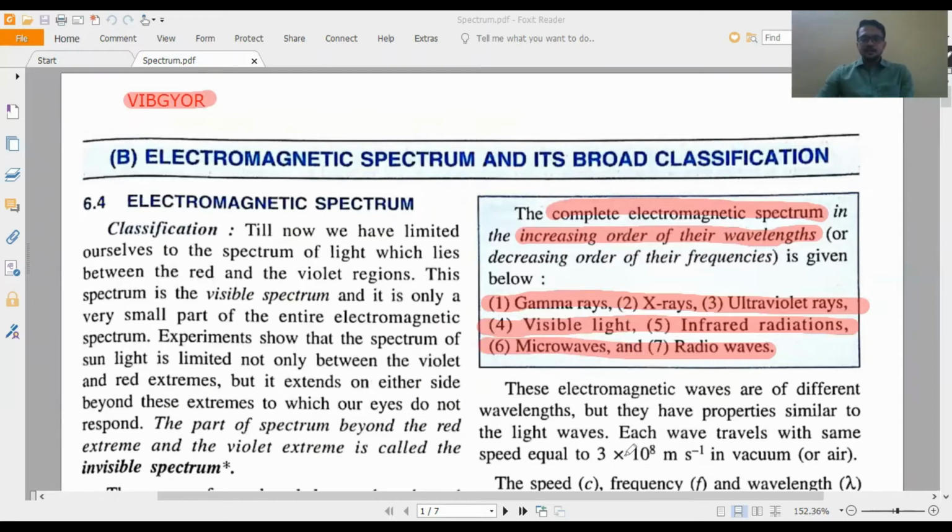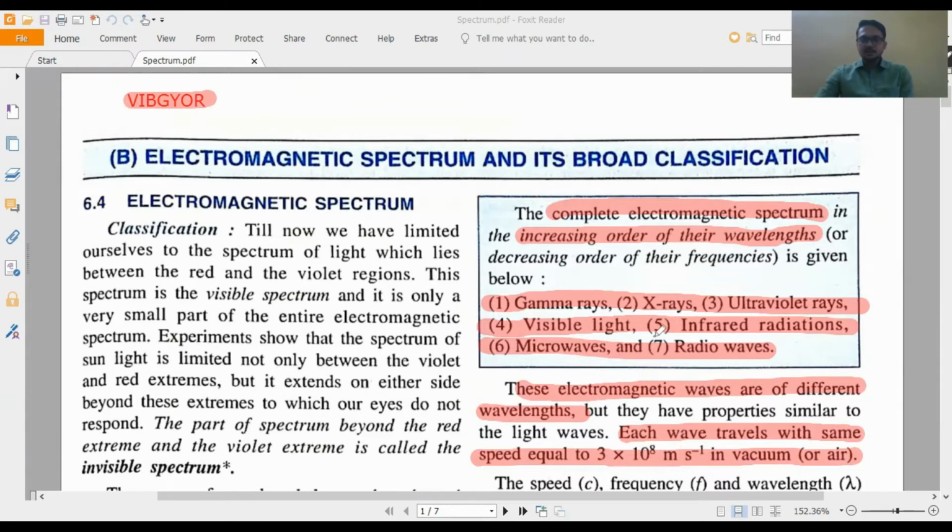Now these electromagnetic waves, their wavelengths are different, but there is a common property: each of the waves travels with the same speed, equal to 3 into 10 to the power 8 meter per second in vacuum or air. All the 7 electromagnetic waves propagate through air or vacuum with the same speed, 3 into 10 to the power 8 meter per second. And this uniformity is there only inside vacuum or air.